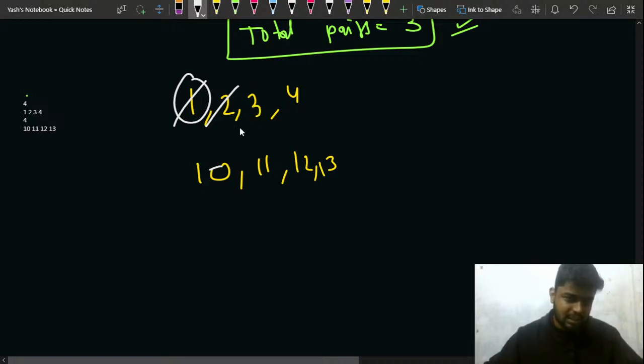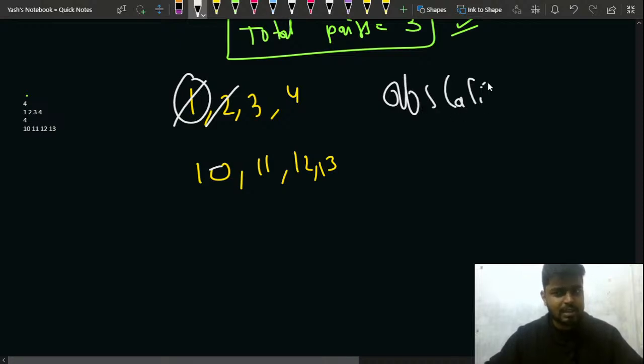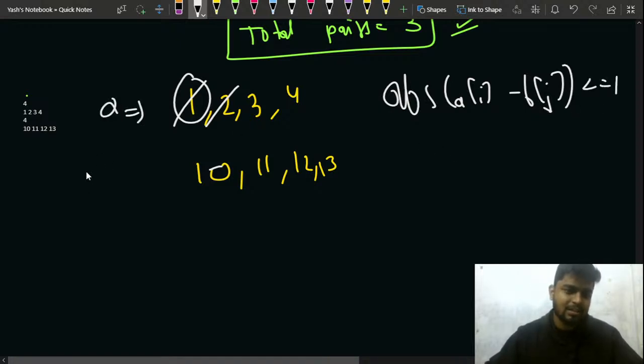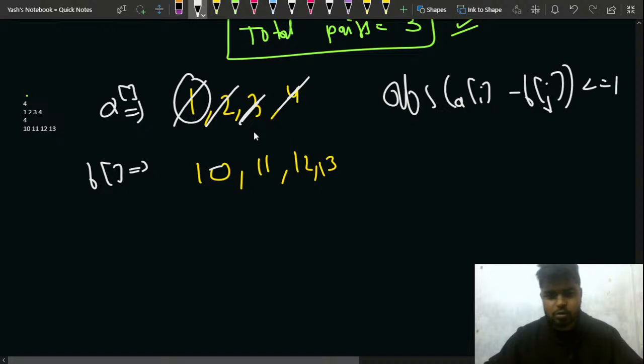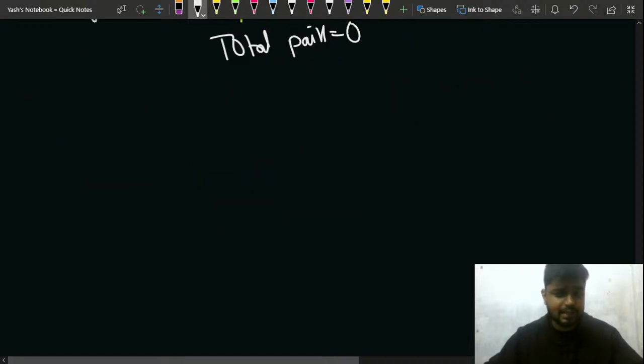So for this 3, the condition is the absolute value of A i minus B j should be less than or equal to 1, right? This is the array A and this is the array B. For this 3 also no, for this 4 also no element. So that is why the total pairs that I'll be making for this case is nothing but 0. Yes, I can say that.